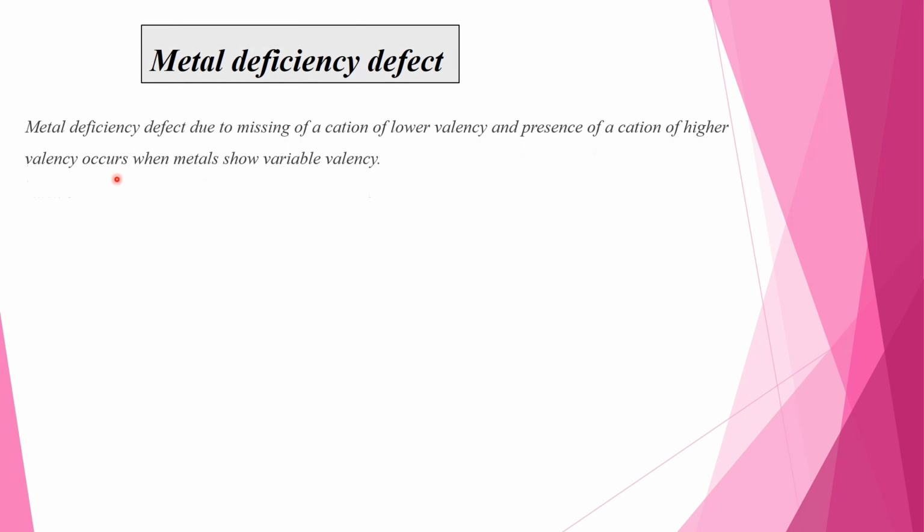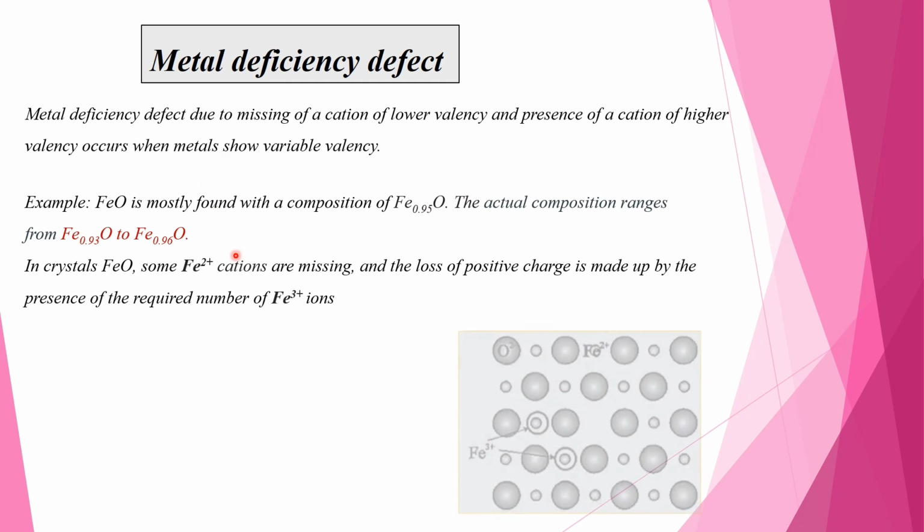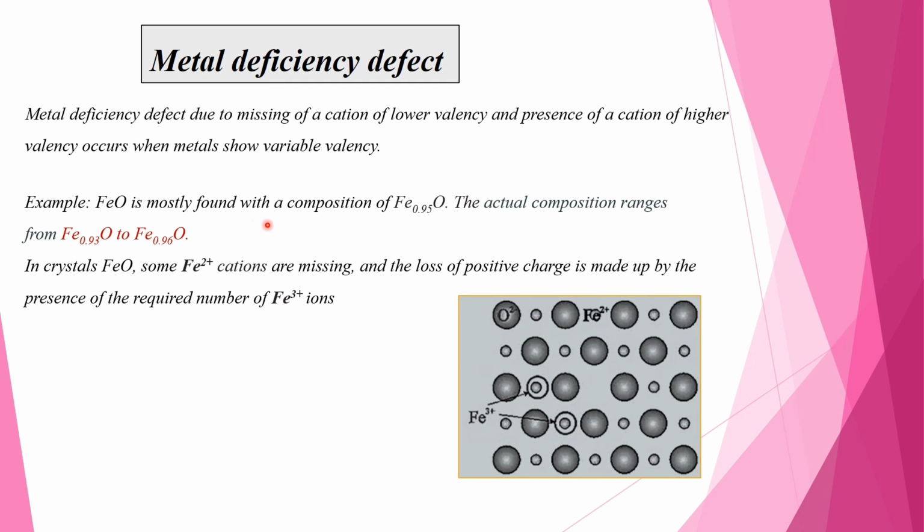And metal deficiency defect. Metal deficiency defect is due to missing of a cation of lower valency and presence of a cation of higher valency, and occurs when the metal shows variable valency. Example, FeO is mostly found with a composition of Fe0.95O. The actual composition ranges from Fe0.93O to Fe0.96O.